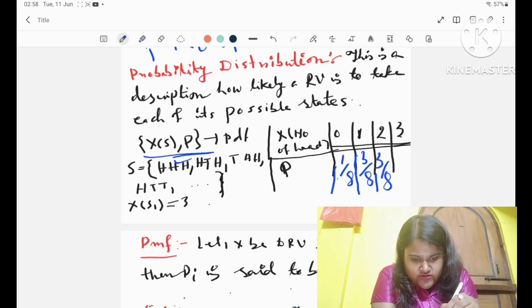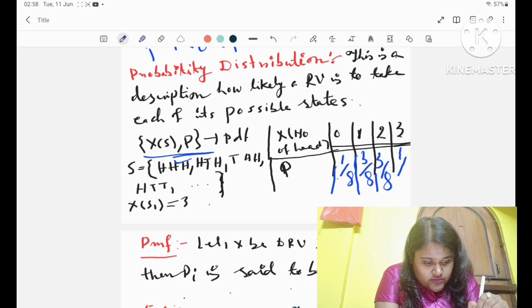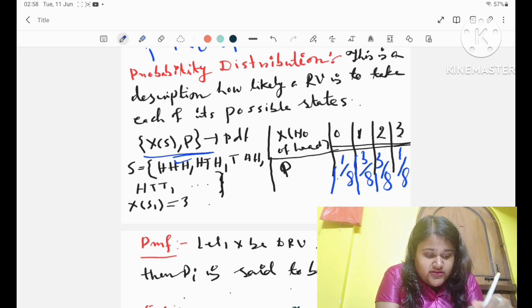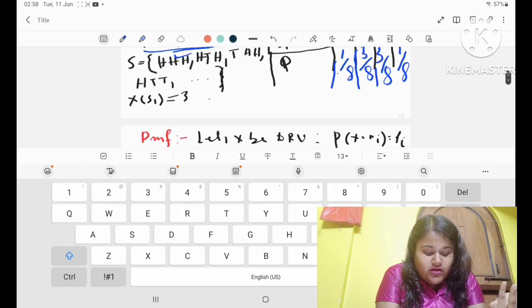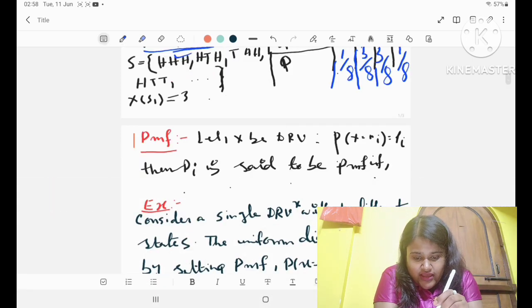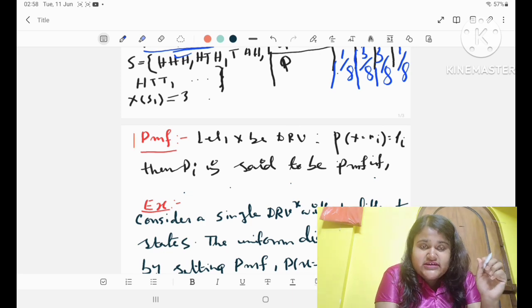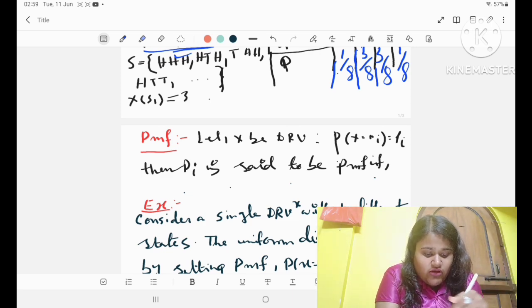Okay, so the first one is the number of heads, and here this is 0. So basically 0 heads means everything will be tails. So that is one possibility, and the total outcomes are 8. So that will be 1 by 8.